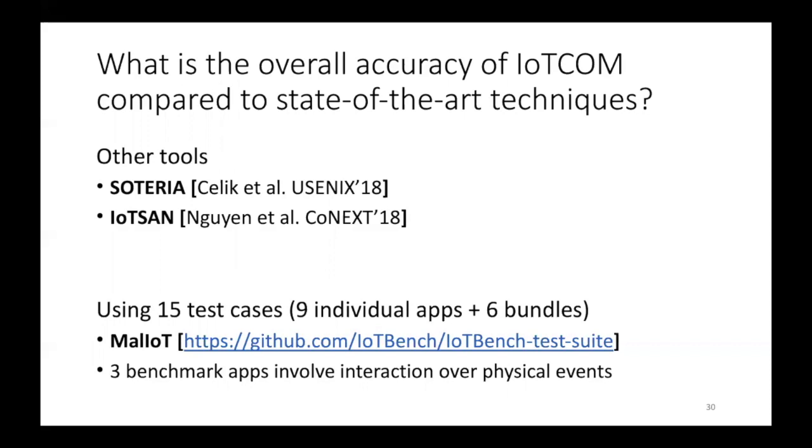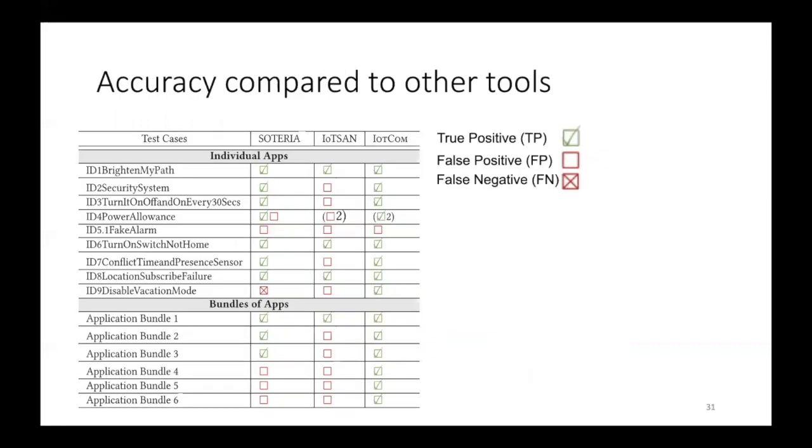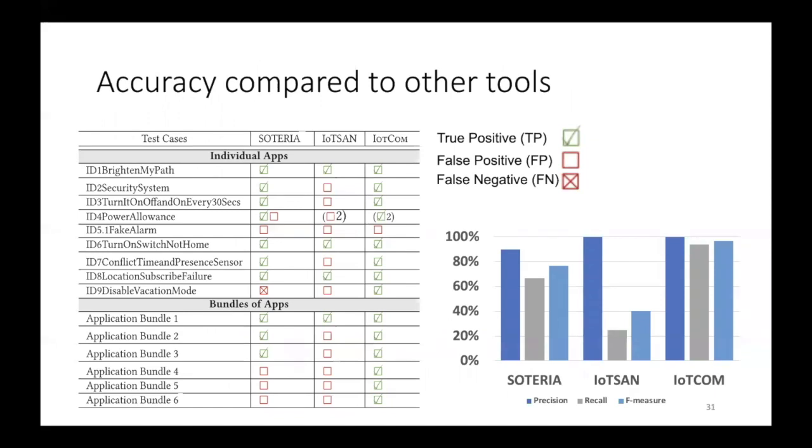The purpose of this is to verify the capability of our tool in comparison with the other tools. We computed the accuracy based on the test cases that we have. We can see IoT COM outperforms IoT SAN and Soteria. Basically, IoT SAN and Soteria are missing cases because they don't have the capability to detect interactions over physical space.